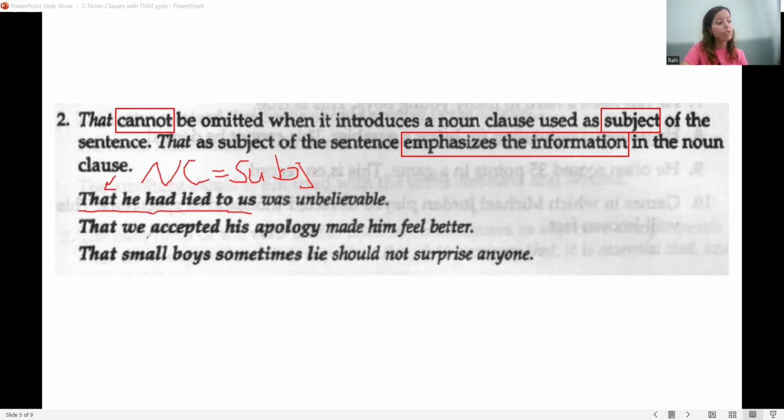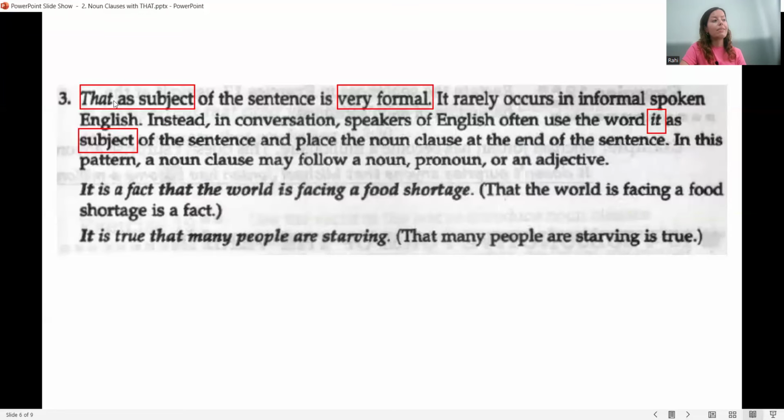That we accepted his apology made him feel better. This part is the noun clause. You cannot omit that for the same reason I mentioned. That a small boy sometimes lies should not surprise anyone. This part is the noun clause. So in this particular case, you cannot omit that because it is the subject of the sentence. And when that functions as a subject, as I said, it is very formal. But in everyday conversation, people normally start the sentences with it, so it's a dangling subject verb.